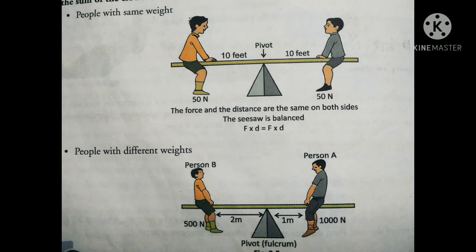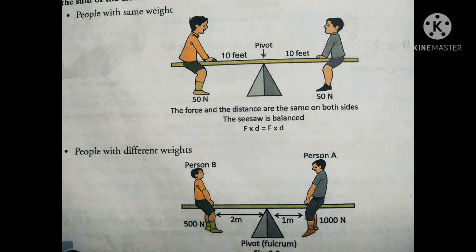But if people with different weights are there, like here person A has 1000 Newton at a distance of 1 meter, and the other person's force is 500 Newton at 2 meter perpendicular distance.